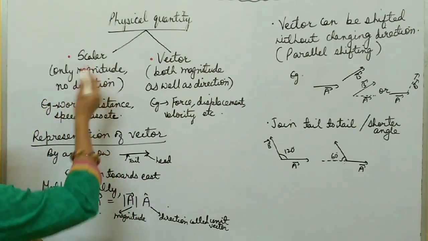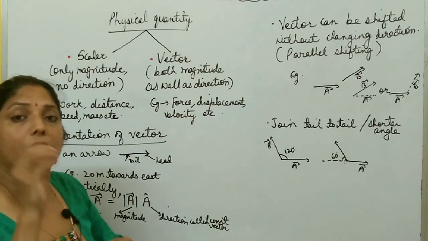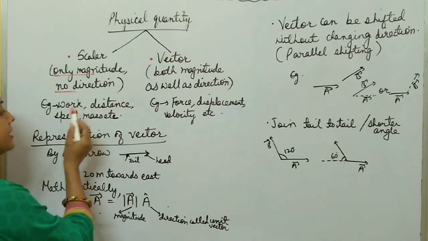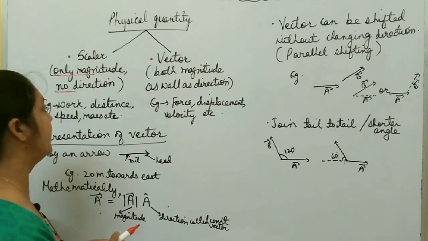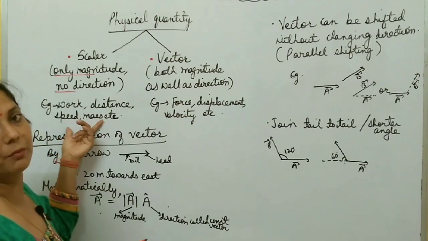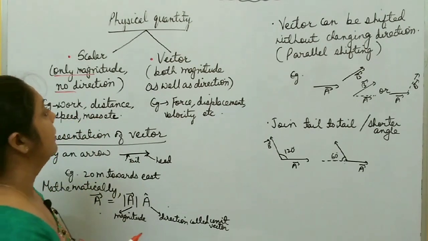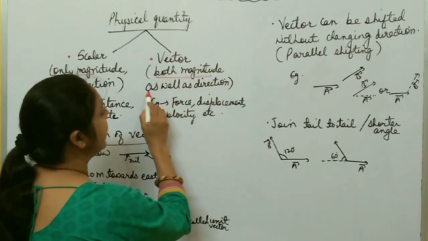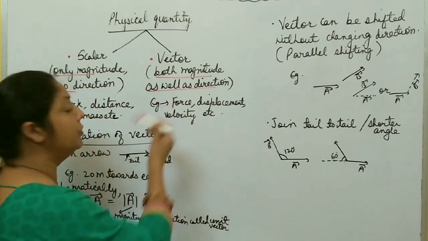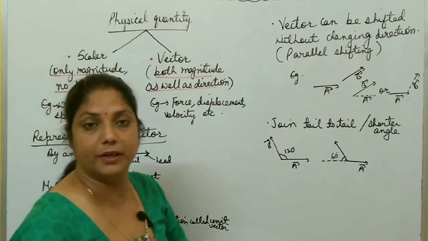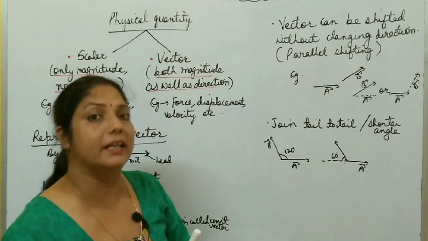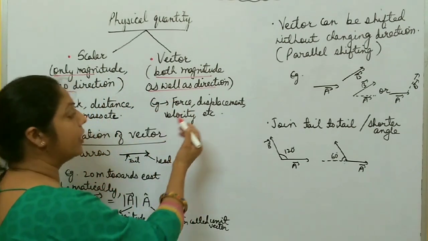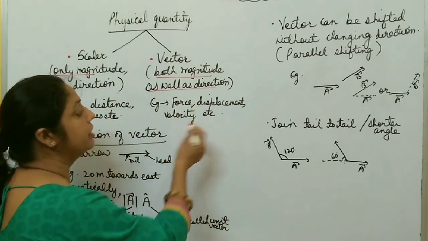Now what is scalar quantity? Those physical quantities which have only magnitude but no direction. For example, work, distance, speed, mass, all these are scalar quantities. In all these things, we only talk about magnitude, no direction, right? Now, vector quantity: those physical quantities which have both magnitude as well as direction. Like force. Force is a vector quantity. It has magnitude as well as direction. In which direction you are applying force also matters, right? So force is a vector quantity. Displacement, velocity, all these things are vector quantities.